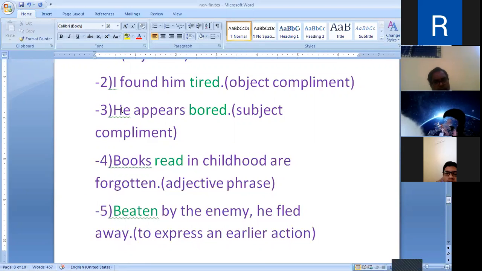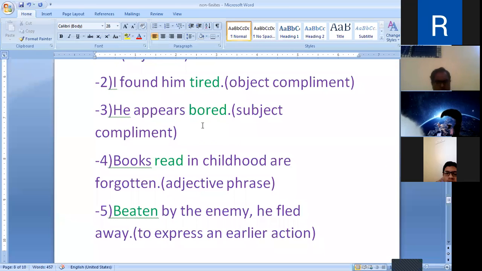The subject is he, and bored is the past participle used as the complement for the subject. So the past participle may be used as a subject complement placed after verbs like be, seem, and appear.